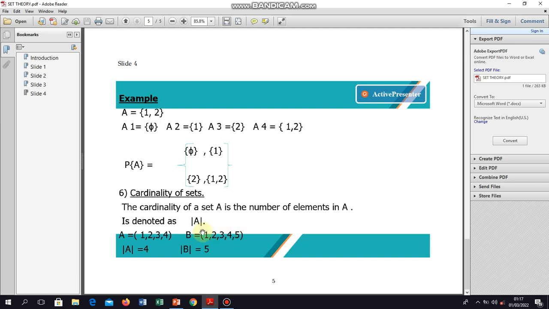Cardinality is normally denoted in modulus form. So the cardinality of set A is 4, because it has 4 elements in it. The cardinality of B is 5, because it has 5 elements. That's what we refer to as cardinality of sets.